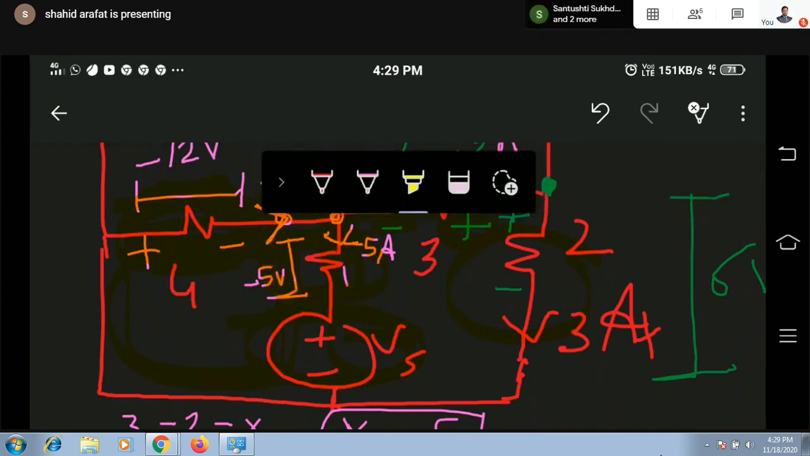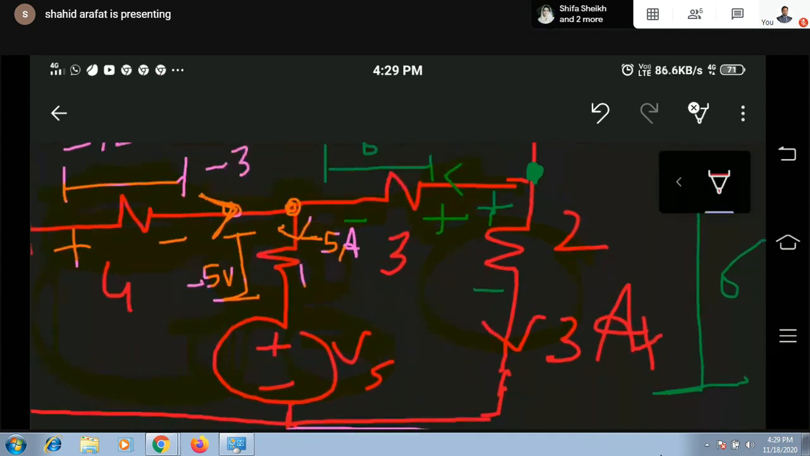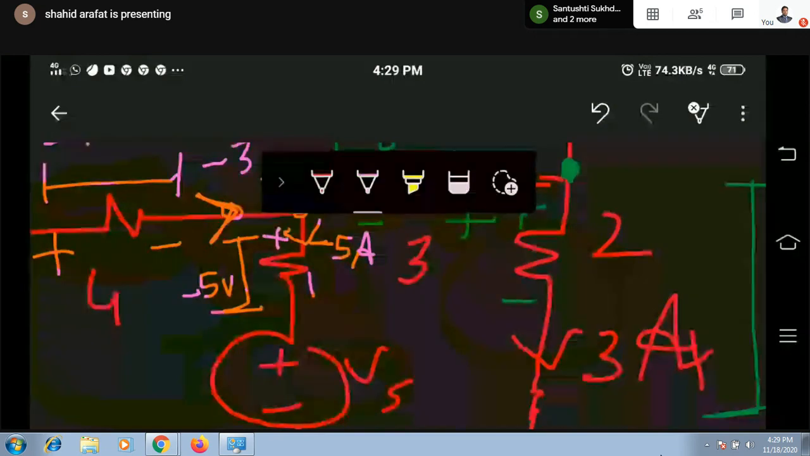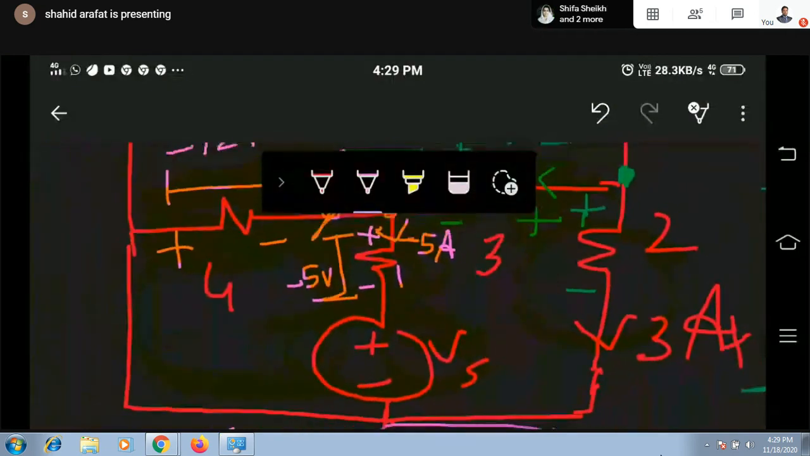So we have already assumed the direction of current. By keeping this direction in mind, we can give the polarity. This is the passive element, and for a passive element, current should enter from positive. So the upper one should be positive and the bottom one should be negative. Clear? Okay.